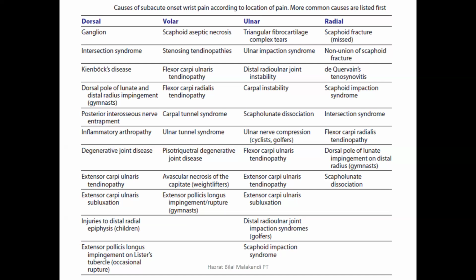When scapholunate dissociation is present, it means there is a high energy trauma, and along with that, the other ligaments can also rupture. That's why if there is dissociation of the scapholunate region, there may be pain in the entire wrist region. So if scapholunate dissociation is present, it will give pain on both the ulnar side and the radial side.